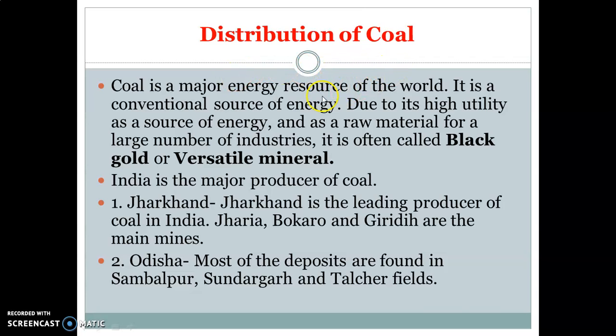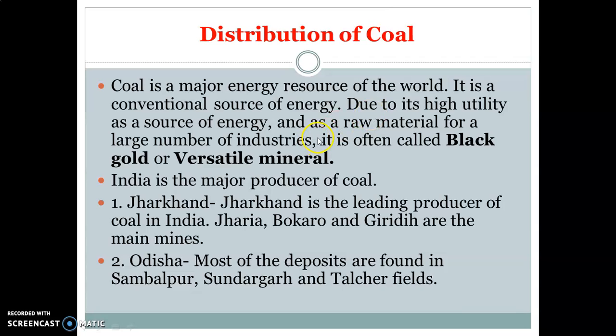Let's start with coal. As we know, coal is considered a conventional source of energy or non-renewable energy resource. We can even say coal is also known as an exhaustible source of energy. Coal is considered black gold or a versatile mineral. Why is it considered black gold? As coal is black in color, has various uses, and a very good quality coal, that is anthracite, is rarely found. That's why coal is called black gold or a versatile mineral.